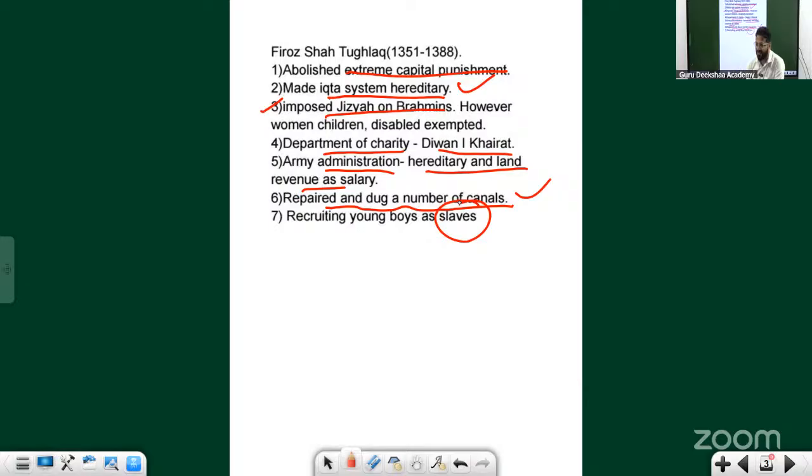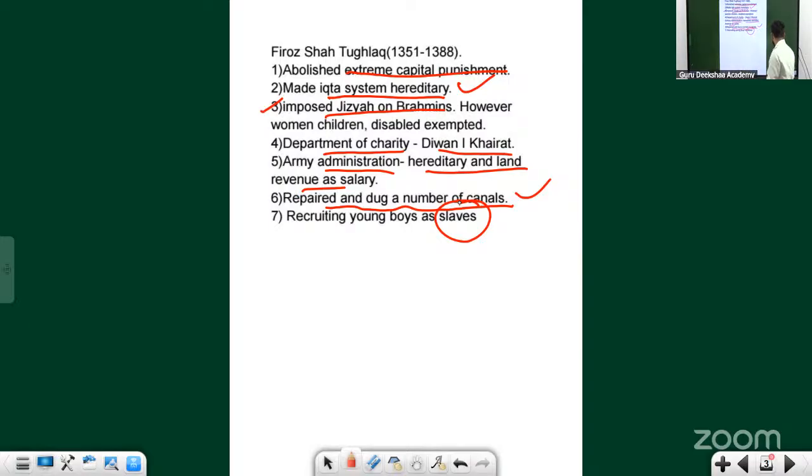These young boys used to work in royal kharkhanas, where they produced the things needed for the king. I have talked about costly shoes. This guy had very costly shoes, which must have been produced by these young slaves he recruited.